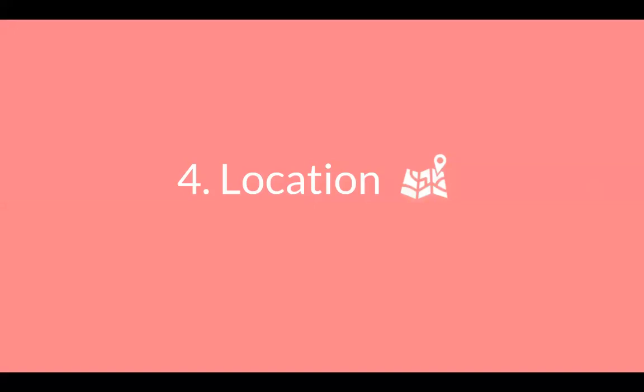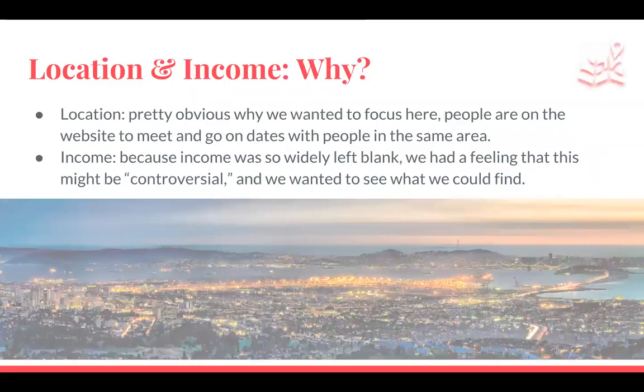And lastly, we decided we wanted to look at location. Location was a pretty obvious variable for us to look at, because this is a reason why people are on the website: they wanted to go on dates with people in the area. And so we wanted to also look at location with income because, as Cristian mentioned earlier, income was widely left blank, and around 80% of users didn't answer that question, and we had a feeling that this might be controversial and that perhaps looking at it based on location, we could figure something out.